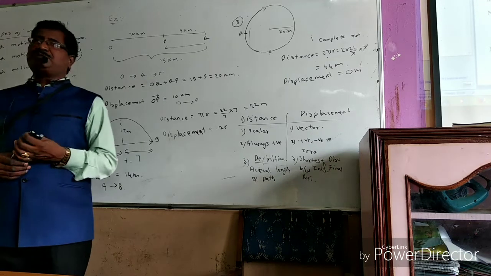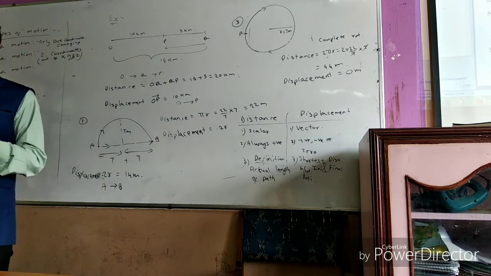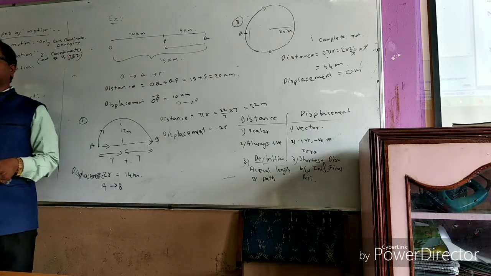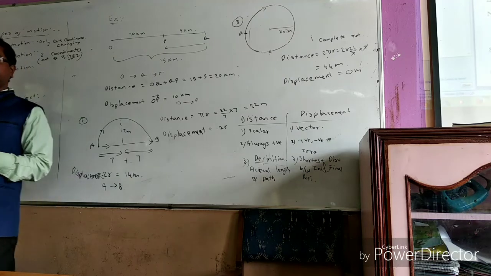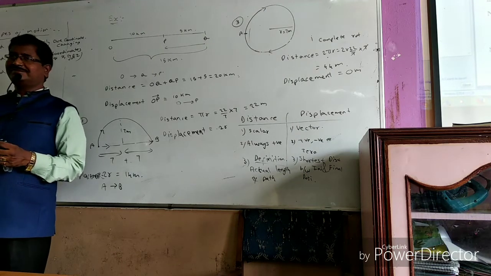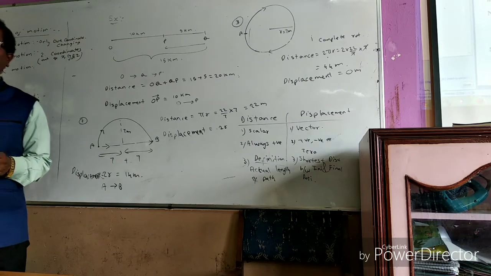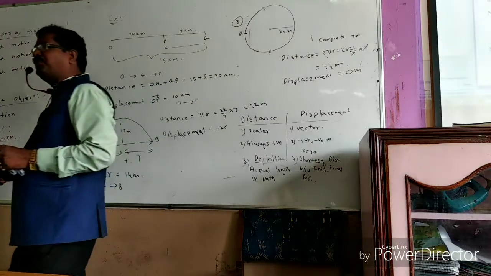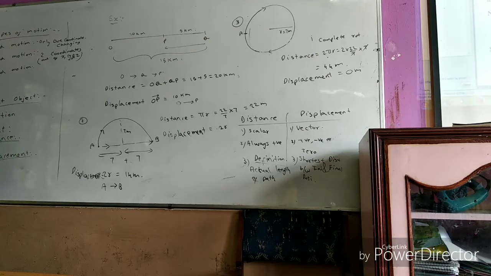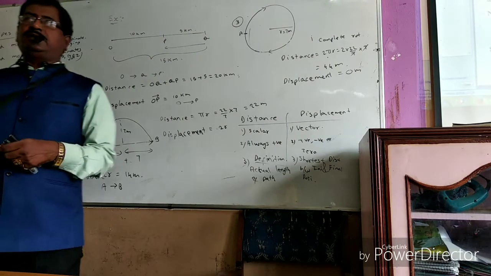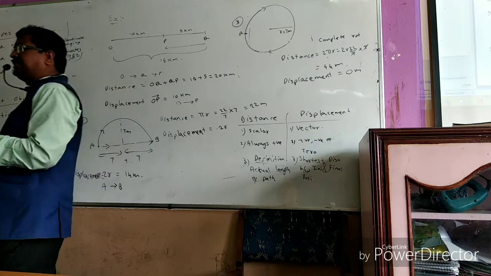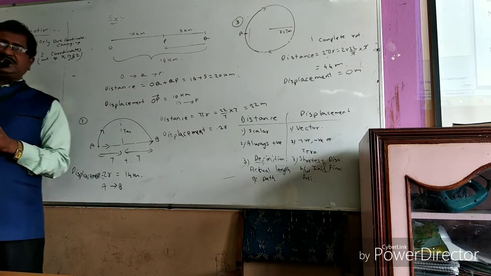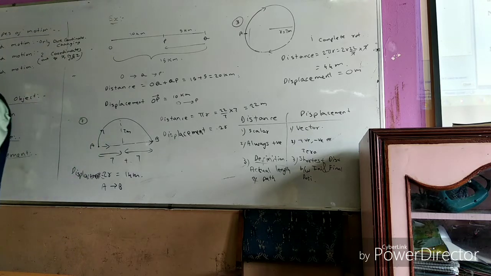When are the distance and displacement both equal? Anyone from the class? In a straight line. Here it is a straight line only. When the object goes in a straight line without changing any direction, distance and displacement are equal. Note down: the distance and displacement are equal if the object is not changing its direction of motion.